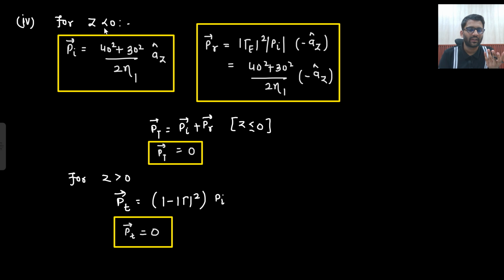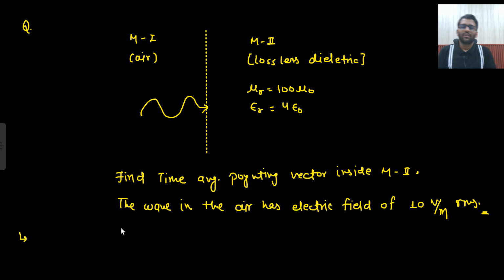And what will be for the reflected one? The magnitude will be same, just the direction will be opposite. And if I combine them, 0. And for z greater than 0, it is 0 only. Is that clear to you? Yes. Let's solve this question.